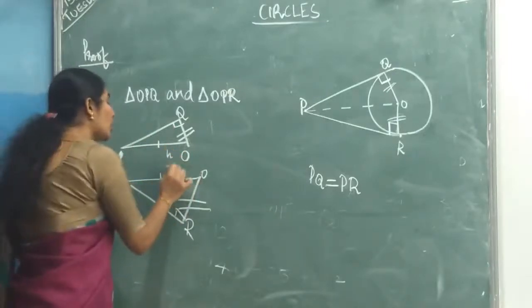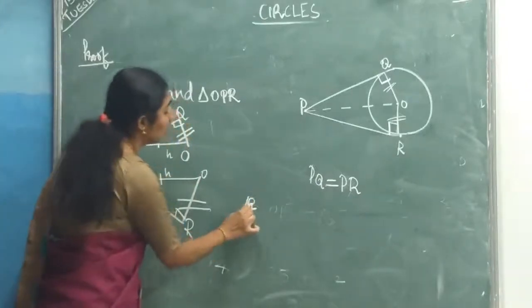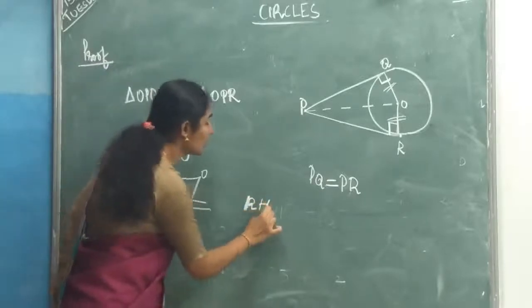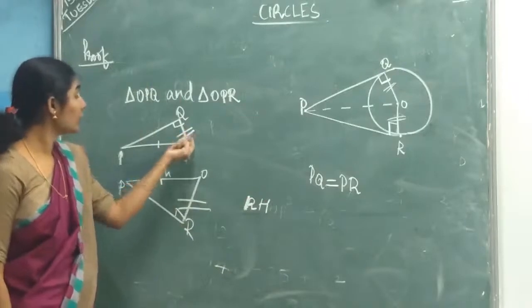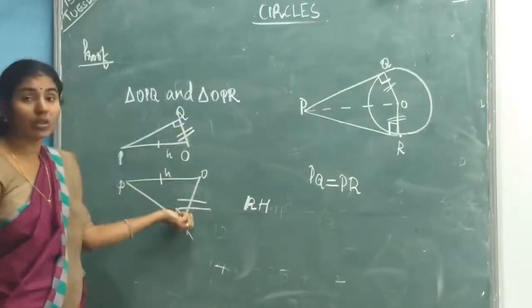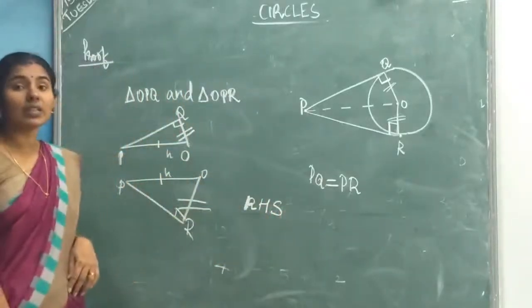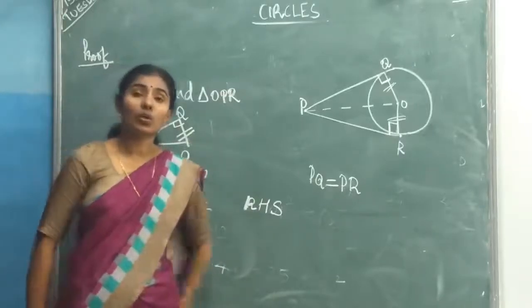So we are getting two hypotenuses equal and both are right angle triangles. Hypotenuses are equal and one of the other two sides is also equal. So we can say by RHS congruence rule, these two triangles are congruent.